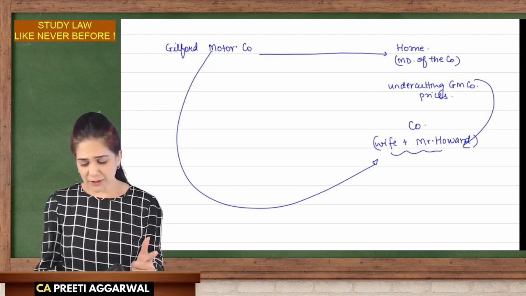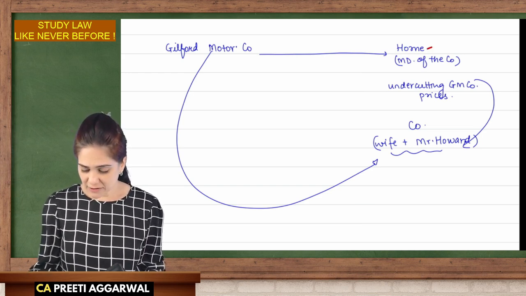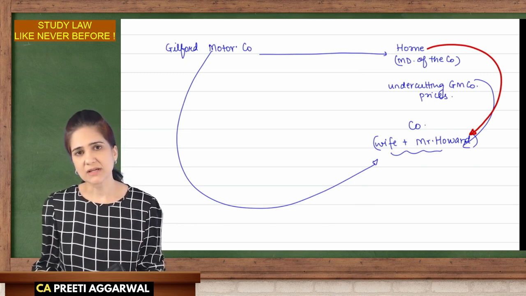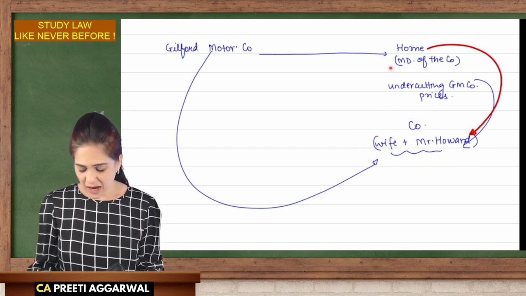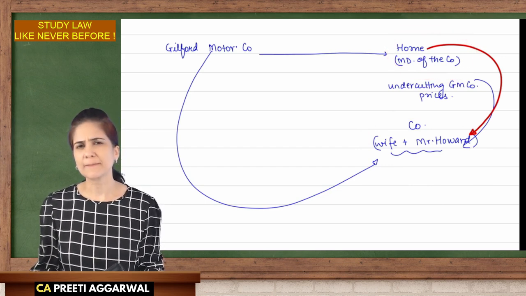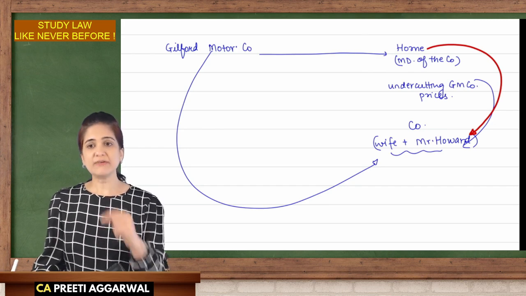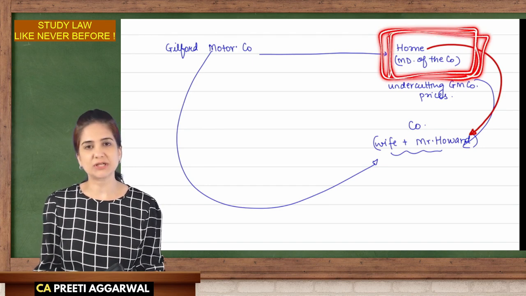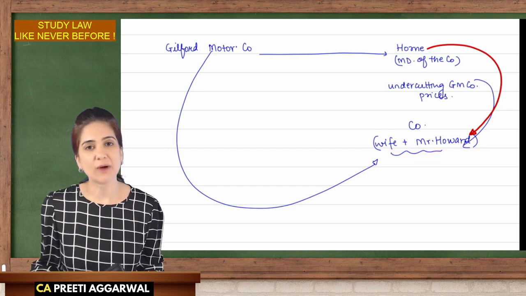Yes. Don't you think that even though he is not a part of the company, he can very well control the wife and Mr. Howard? Yes. So can I say that the board of directors are following the directions or instructions of Mr. Horney? He is also considered as a part of the company. So what did we read? In accordance with whose advice, instructions, directions the board is accustomed to act.